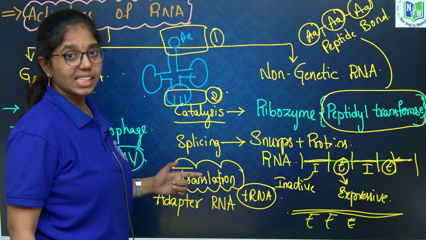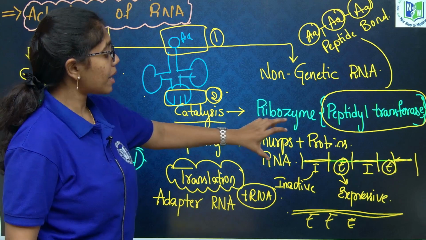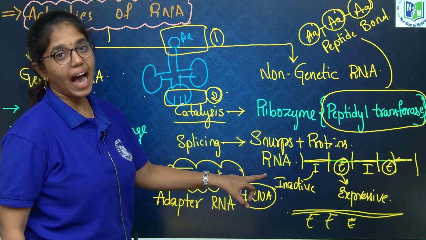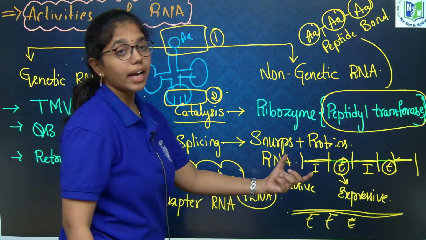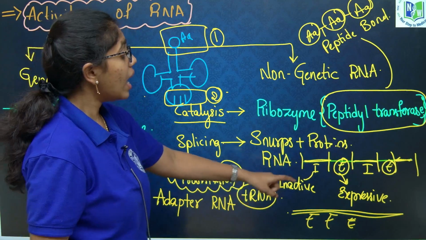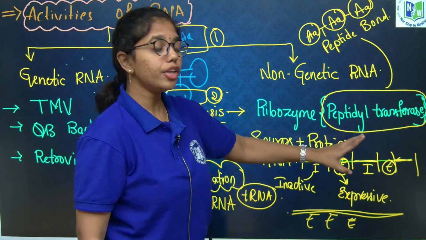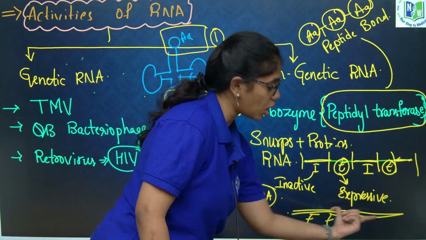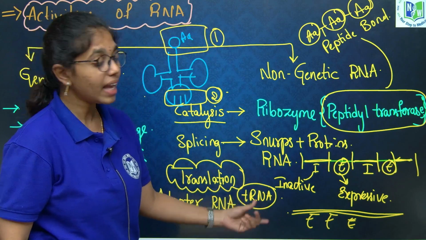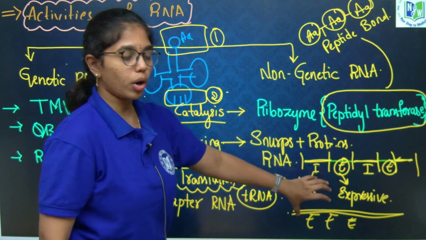Next is splicing. Splicing is done by SNRPs and proteins. SNRPs include RNA, which splices the introns or inactive sequences from the heteronuclear RNA in eukaryotes. Once introns are spliced, only exons are present on the matured RNA that are copied for proteins.